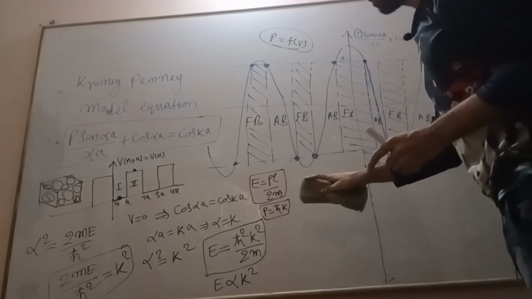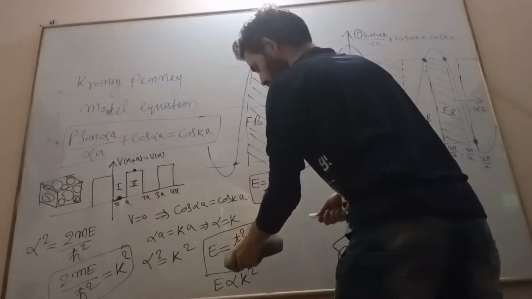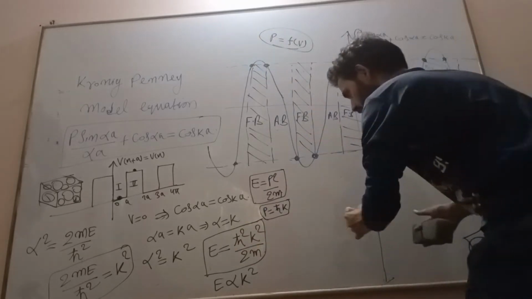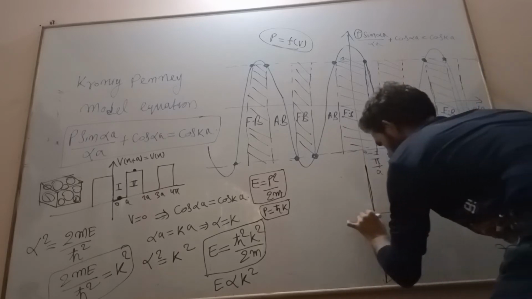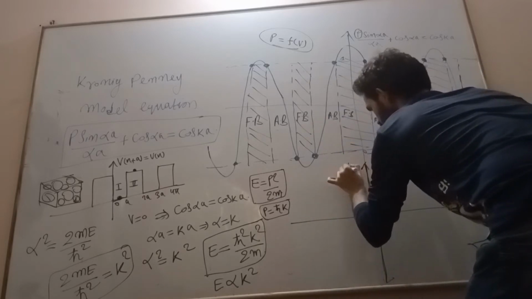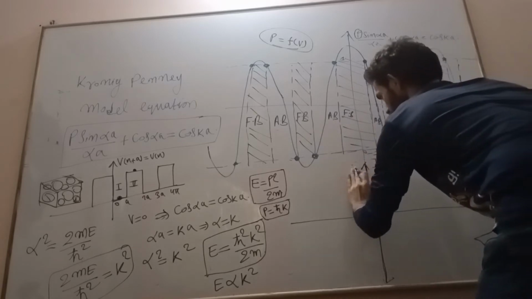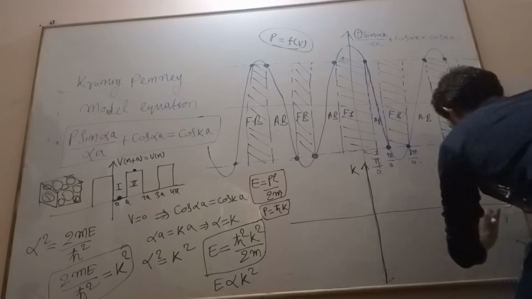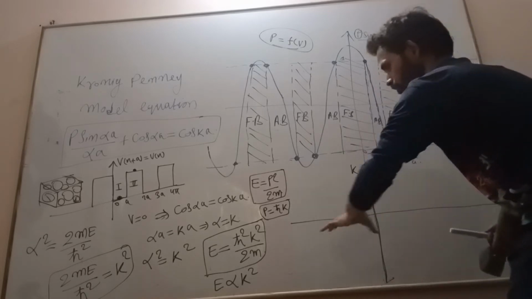Next, let us draw the graph of energy versus momentum. This is my energy and this is my momentum k, like y square is equal to 4ax.